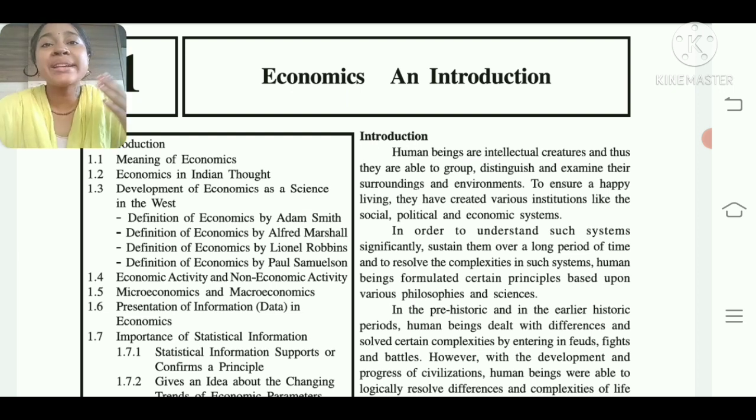After that, we are going to see the development of economics as a science in the West. So how economics developed as a science. Economics is considered a science, an art, and a professional shape to get work done. So in this manner it is considered in many ways, a social science also. How it is considered, we are all going to see in detail.